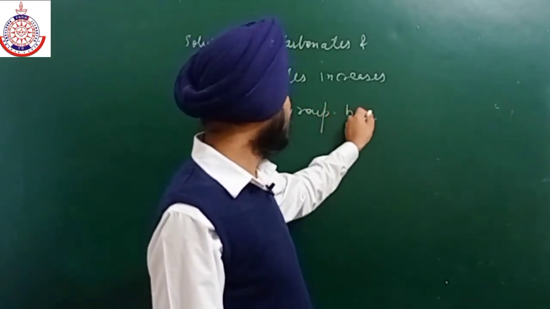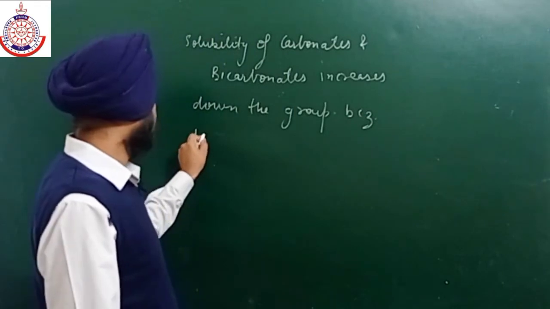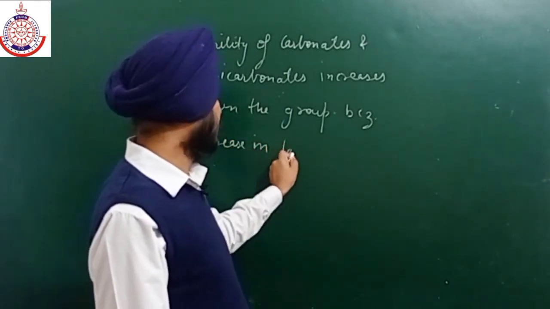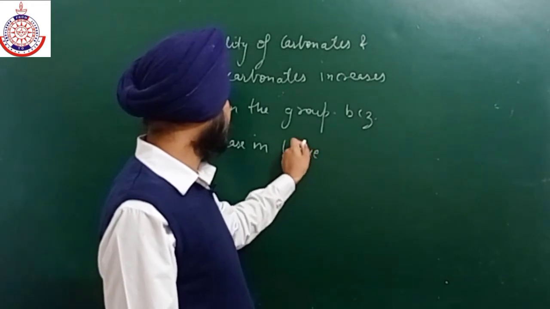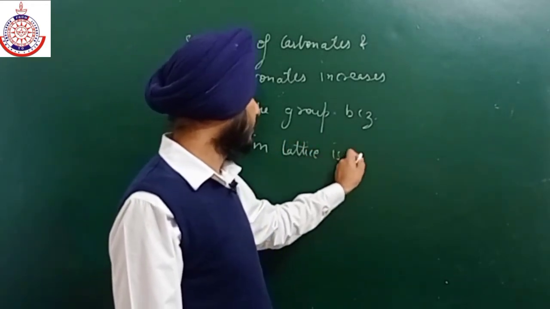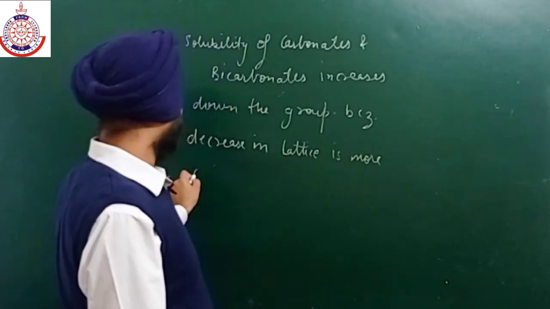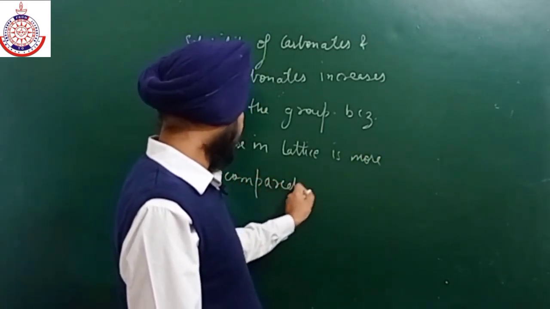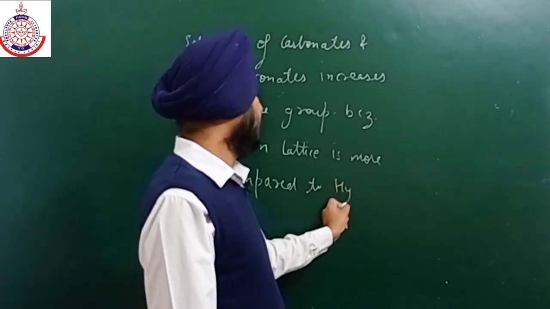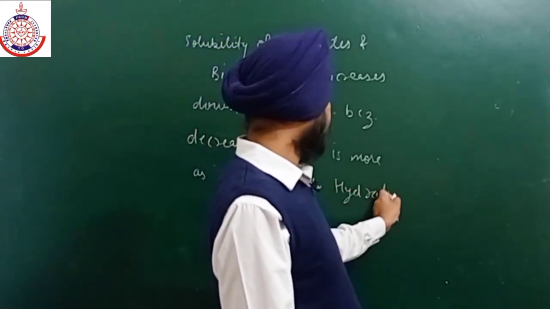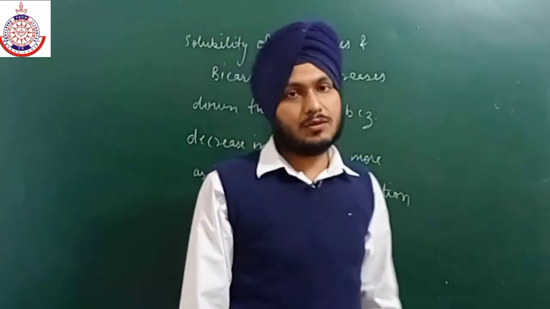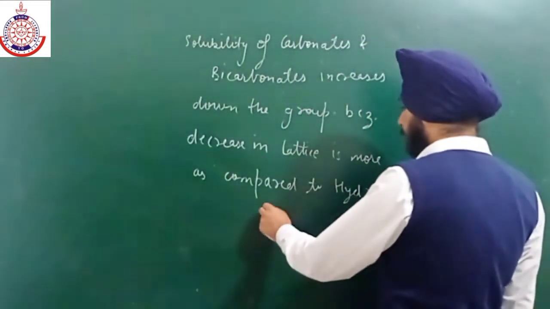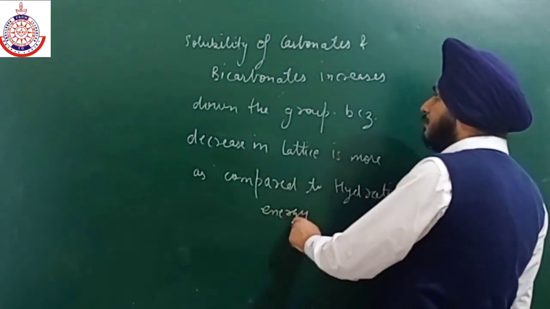Because the decrease in lattice energy is more as compared to hydration energy. It means cesium carbonates or cesium bicarbonates are more soluble than lithium or sodium carbonates. Okay, so this is the main reason.